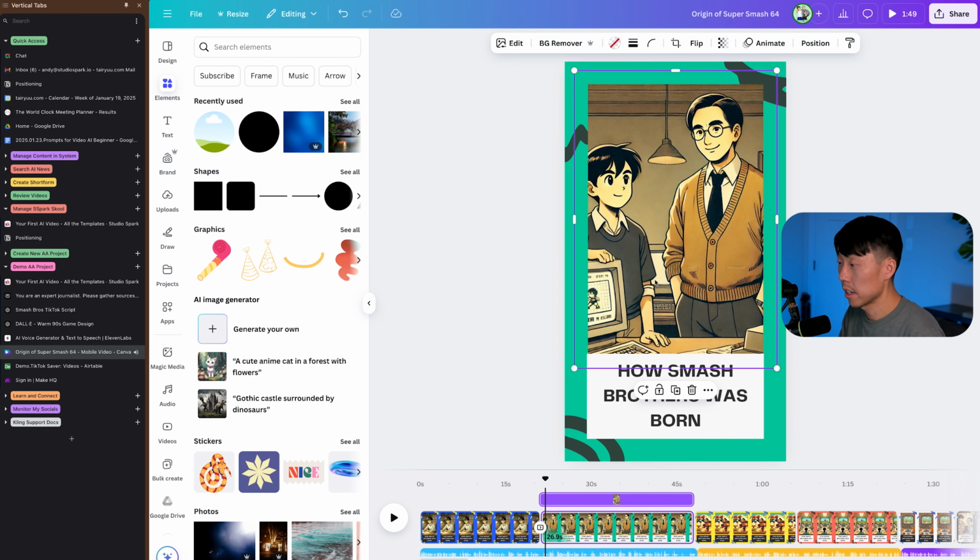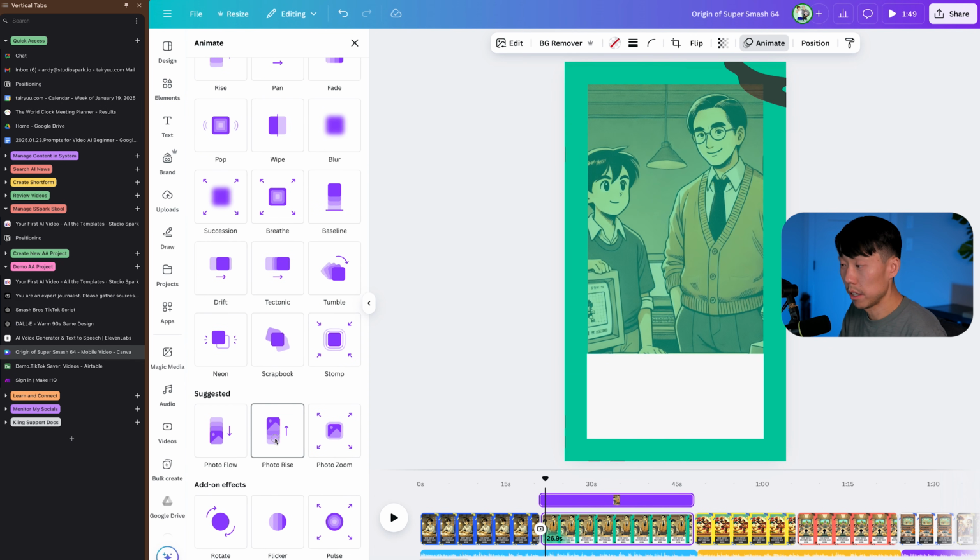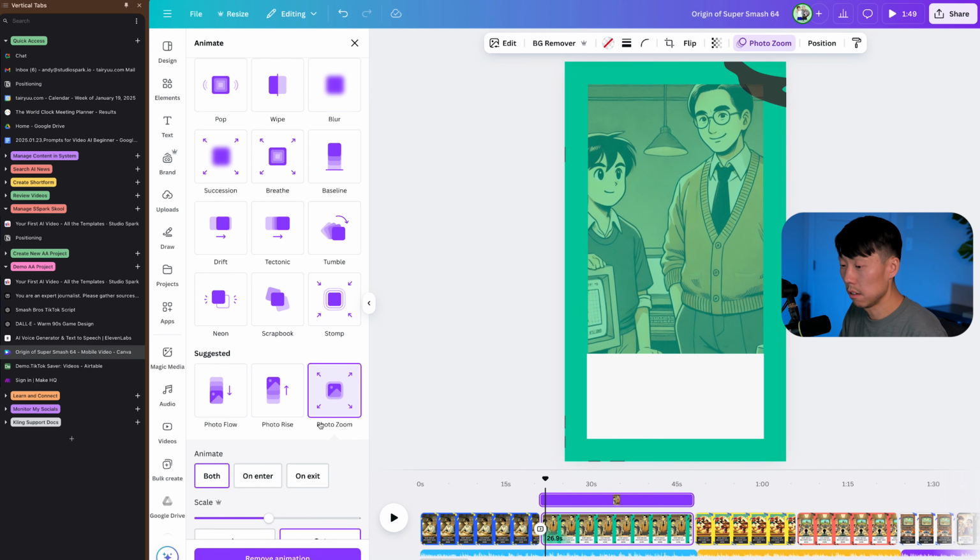Yeah, that's pretty fun. Okay, let's add that dissolve here. Hit animate on that image. Let's do a photo zoom.